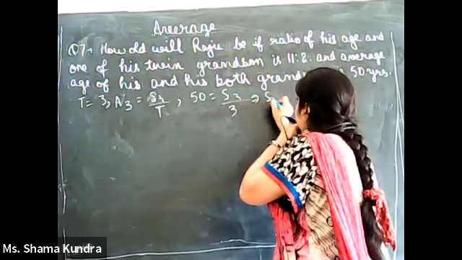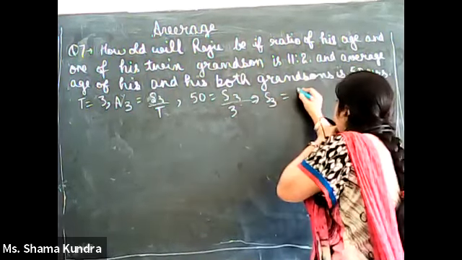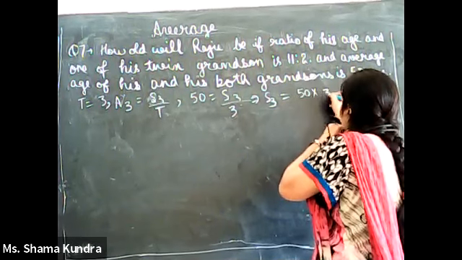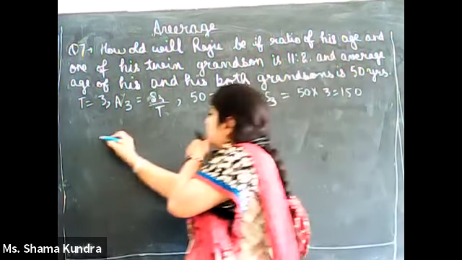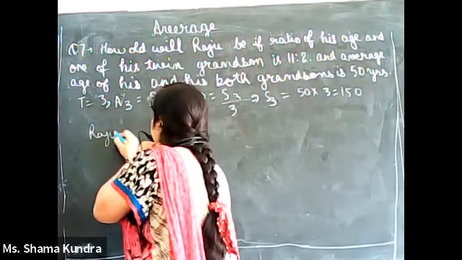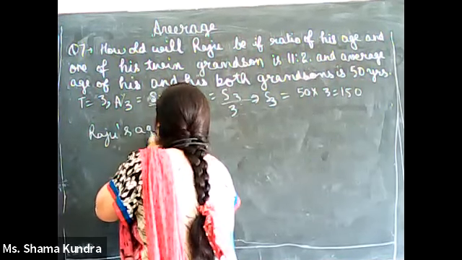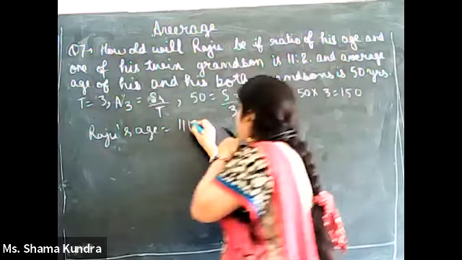So the sum of the 3 people will be 50 into 3, which is 150. Let k be the common factor. So Raju's age will be 11k.